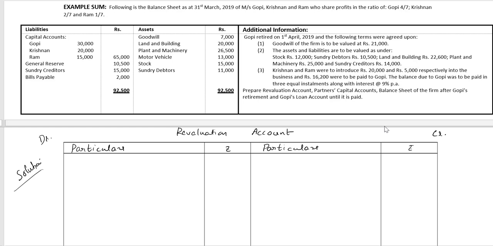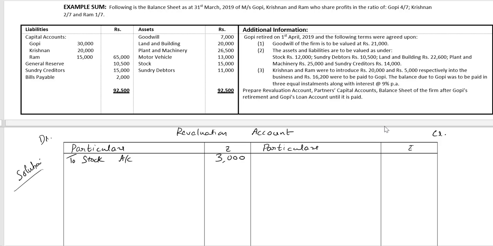Assets and liabilities are to be valued as under: stock is to be valued at rupees 12,000, book value 15,000. There is a reduction in stock of rupees 3,000. To stock account 3,000 rupees. Sundry debtors rupees 10,500.